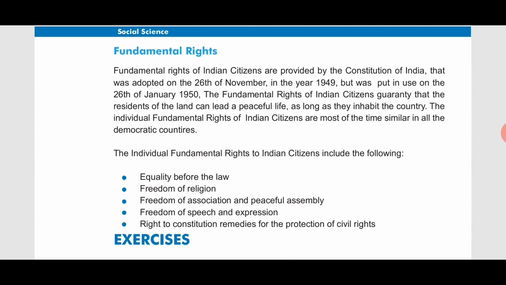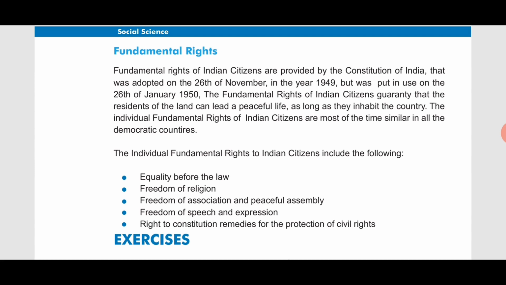The individual fundamental rights of Indian citizens are most of the time similar in all the democratic countries. That means in most of the democratic countries the fundamental rights are almost the same. Our Indian constitution includes the following fundamental rights.